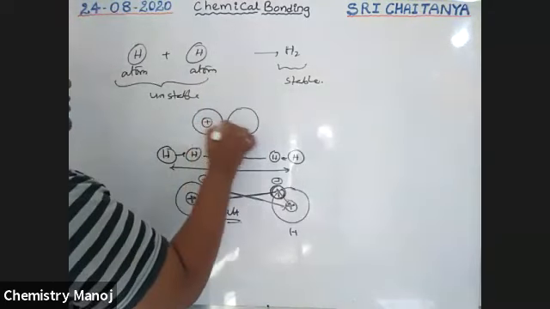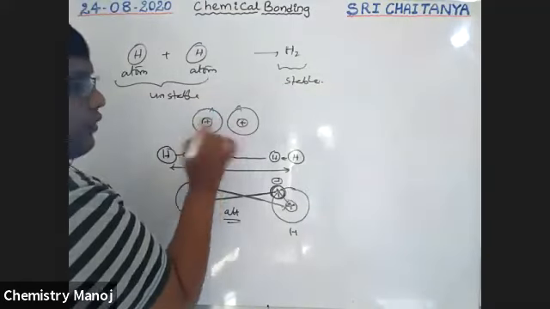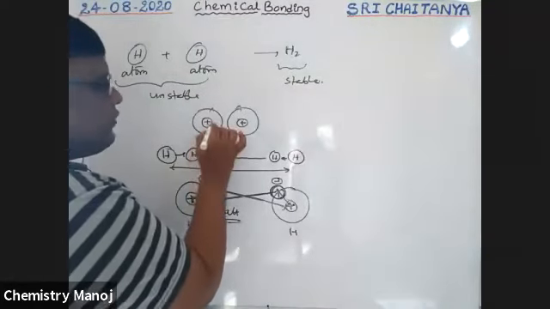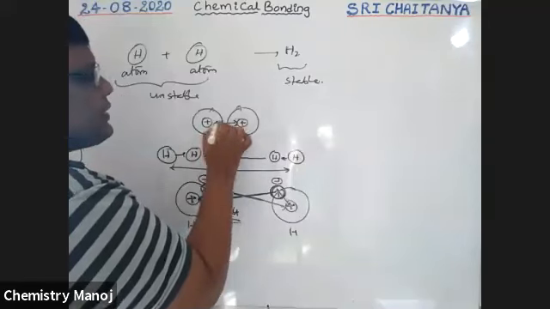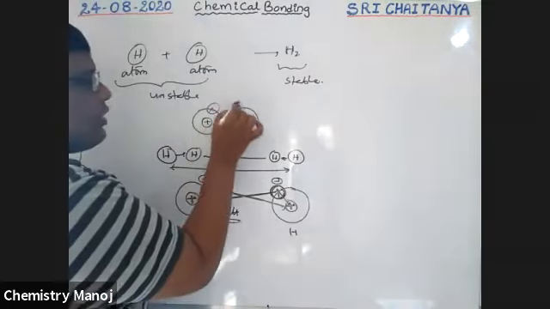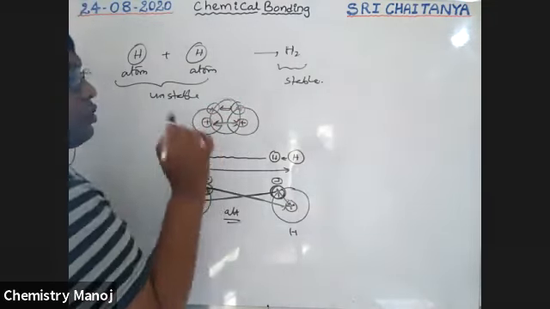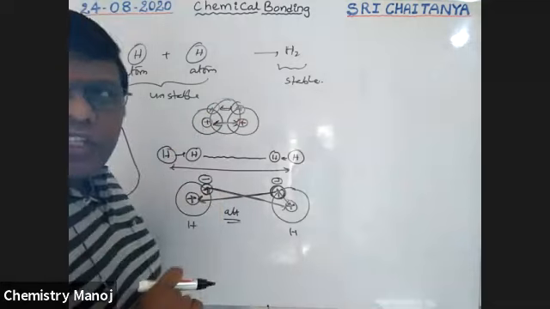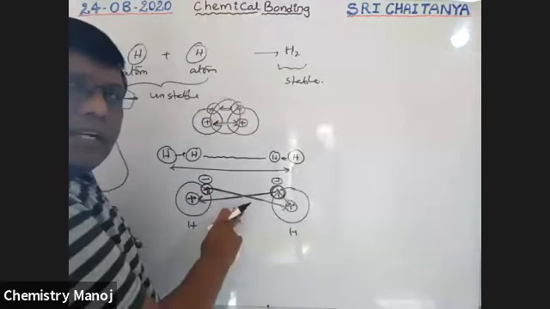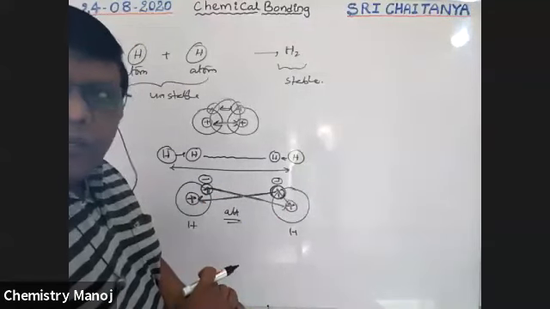This is the nucleus of the atom, this is the nucleus of the other atom, and this is the electron, this is the other electron. When they are approaching each other, between nucleus and nucleus there exist repulsions, and between electron and electron there also exist repulsions. These repulsions dominate when they are nearer to each other. These attractive forces dominate when they are far away from each other.